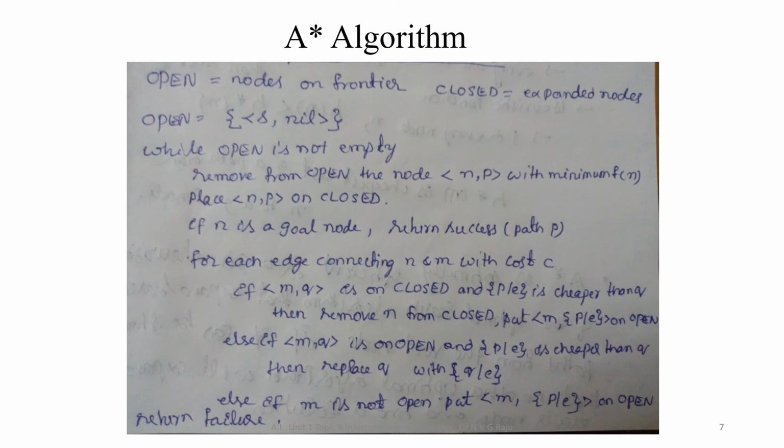Else if m comma q is in open and p concatenated with e is cheaper than q, then replace q with p concatenated with e. Else if m is not in open, put m comma p concatenated with e on open. Else return failure.